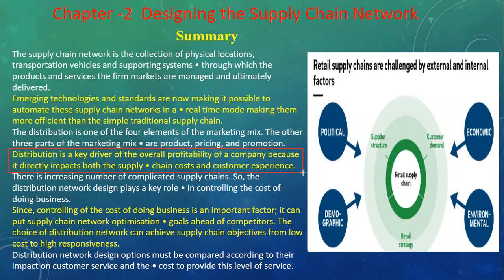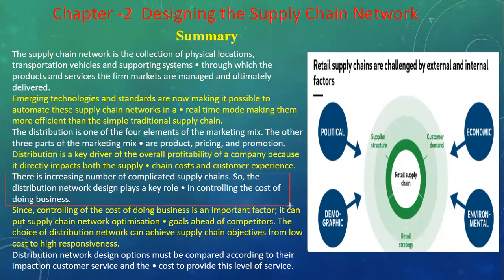And if you don't have good distribution for the movement of goods, then your supply chain will not provide better output. So you need to understand it as a strategy and arrange things. There is an increasing number of complicated supply chains, so the distribution network design plays a key role in controlling the cost of business. Complications include not delivering on time, transportation constraints, fuel charges rising in transportation, warehouse management, and inventory management.